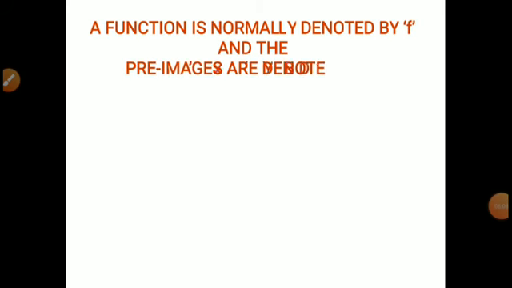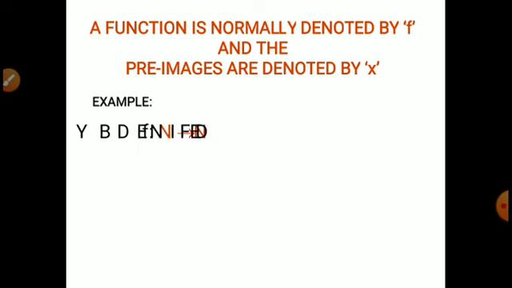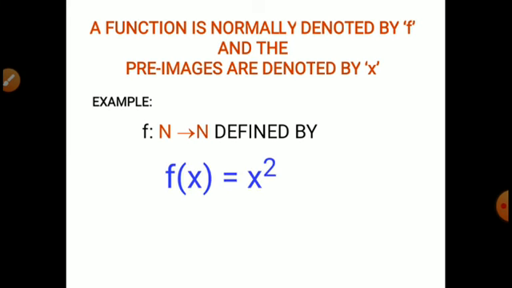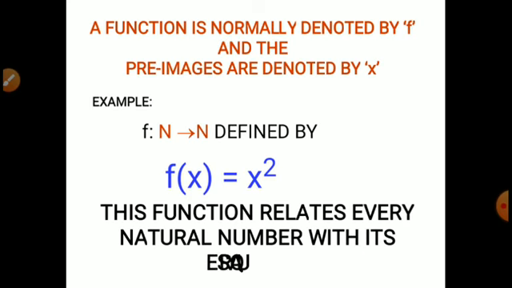A function is normally denoted by f, and the pre-images are denoted by capital X. Example, if you are taking f as a function from N to N defined by f of x equals x square. This function relates every natural number with its square. So that means in the domain you are going to have the natural numbers, and in the codomain you are going to have the squares of the numbers. But the codomain has some elements which are not perfect squares. They will be empty here.